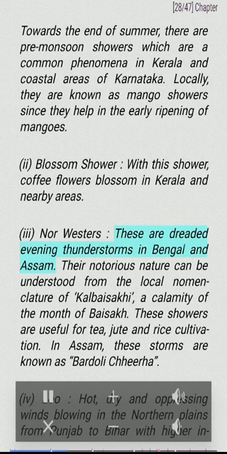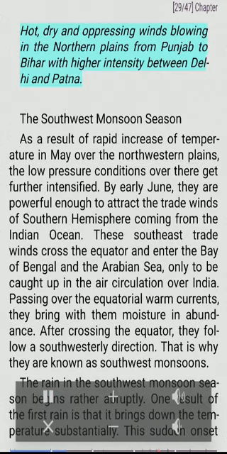Nor'westers. These are dreaded evening thunderstorms in Bengal and Assam. Their notorious nature can be understood from the local nomenclature of Kalbaisakhi, a calamity of the month of Baisakh. These showers are useful for tea, jute and rice cultivation. In Assam, these storms are known as Bardoli Chheerha.